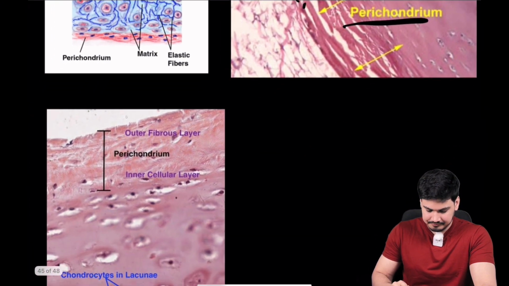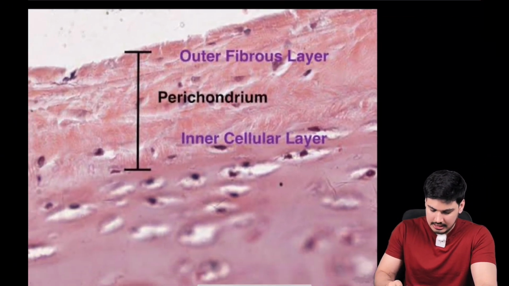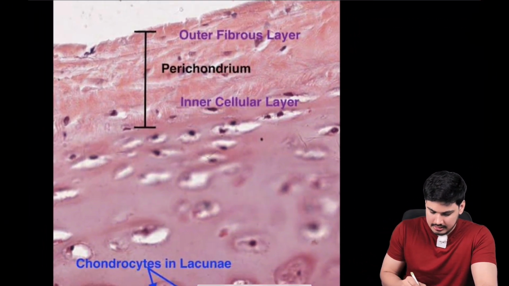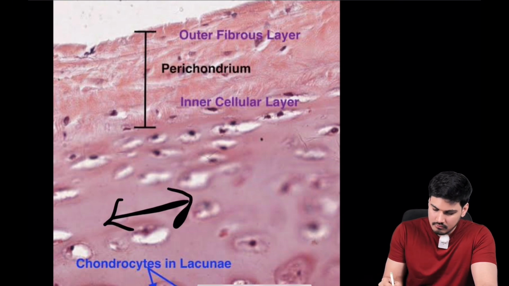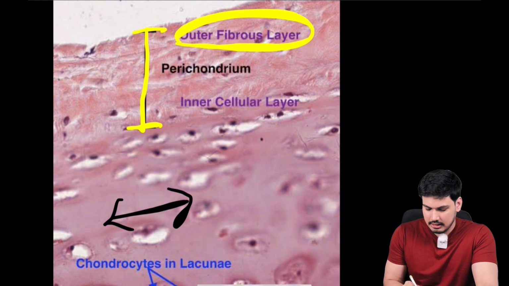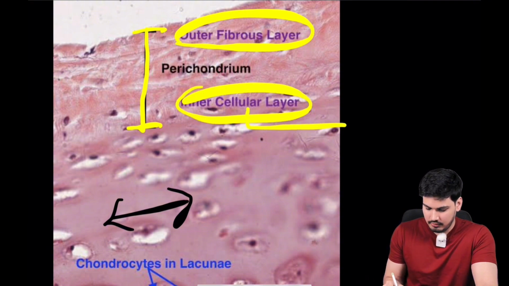चलो आगे बढ़े. Can you now appreciate? है ना, नीचे जो आप देख रहे हैं, this is cartilage. But here, what you are seeing, this is perichondrium, outer fibrous, inner cellular. Cellular भी अब now you know.